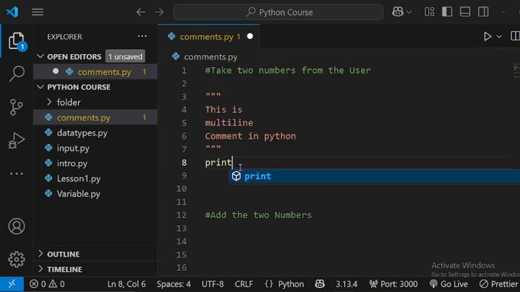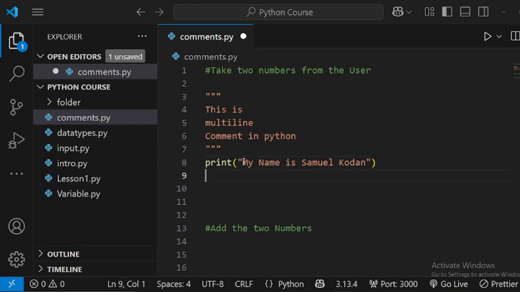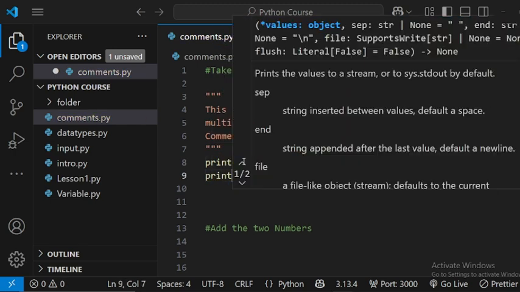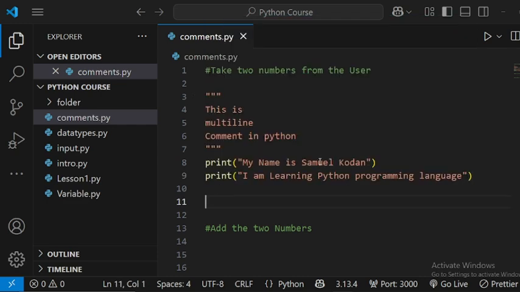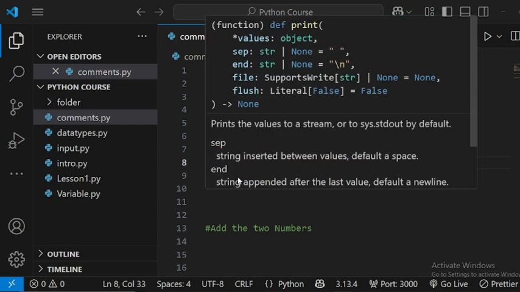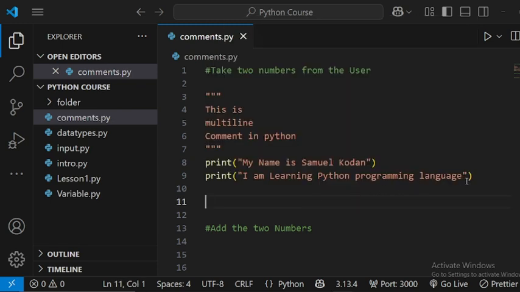See, if I type print my name is Samuel Odan, and print I am learning Python programming language. Each of these lines of code will print its message.